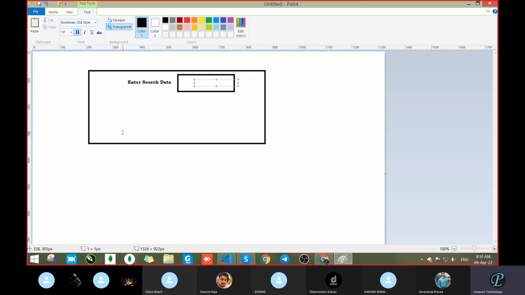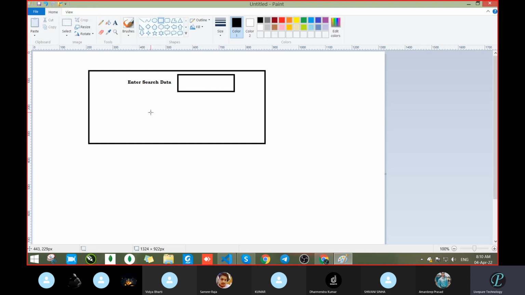How will you display it? You will store some data like a string. We had written something like visit W3 Schools, so you can store it that way. You can store it in an array also, or an object, anything you can store. Next, you will add some buttons here. One button, or you can add 2-3 buttons. You can try, it will take time, but you will get it.